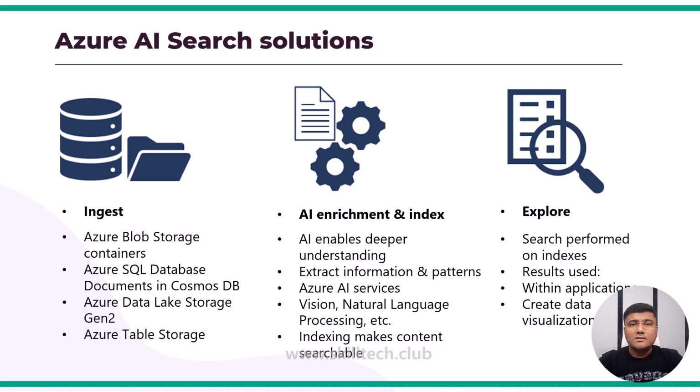Now, all of these things look complex, but when you do this, you have to focus on these three steps. First one is data ingestion, where we need some kind of storage. Second one is AI enrichment and indexing, where we need Azure AI services with obviously the Azure AI Search service, because Azure AI Search service is going to use Azure AI services. And then finally, we need to associate the search which is going to help you explore your data. Now we are going to see this whole process in today's lab. So let's get started with that.